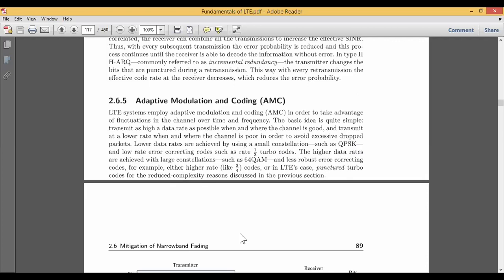So please remember, if you have a low data rate in the LTE system, you should go for a small constellation with QPSK modulation, and usually turbo codes. If the data rate is high, it can be achieved by a large constellation with 64 QAM, that is quadrature amplitude modulation, but with less robust error correcting codes. This is how we see adaptive modulation.